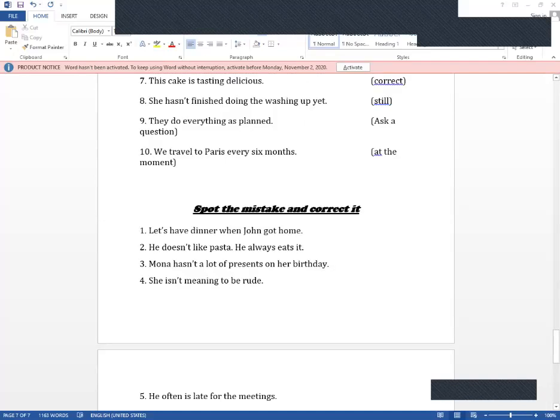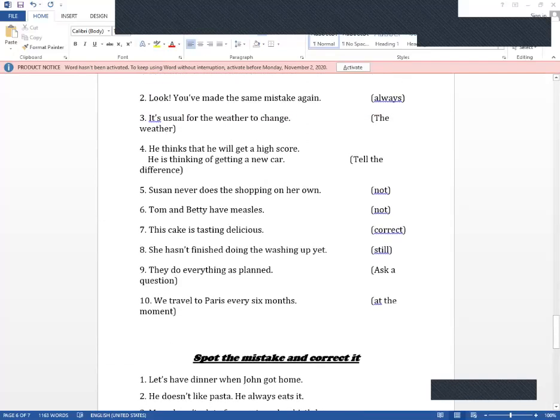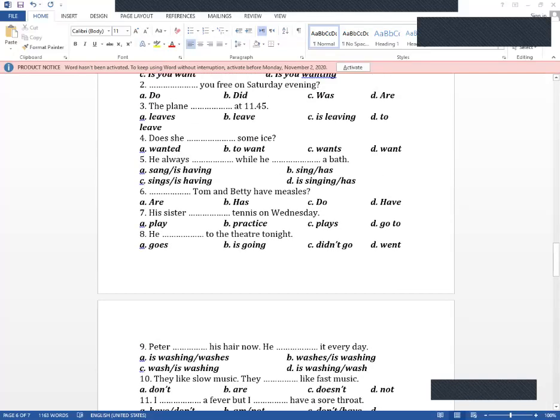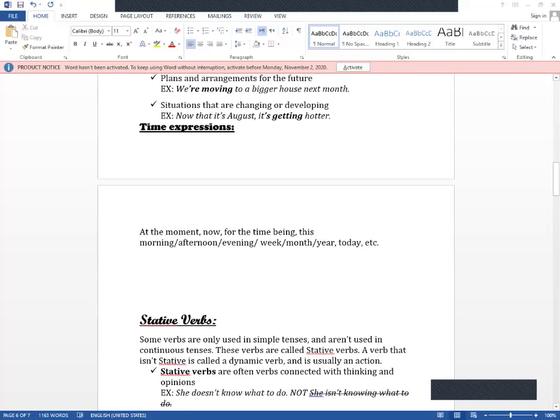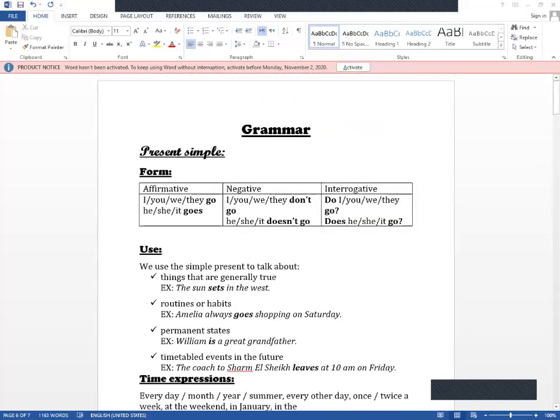Today we are gonna explain the present simple, the present progressive, and the state of verbs. The present simple has many forms in the affirmative, in the negative, and in the interrogative sentence or statement.